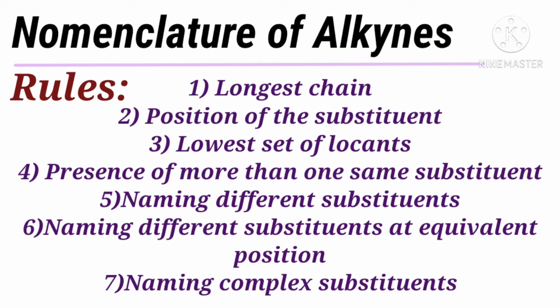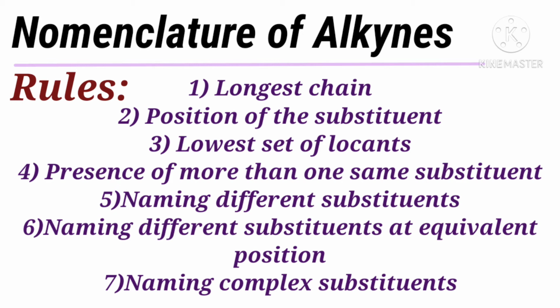The first one is the longest chain rule, the second is position of the substituent, then lowest set of locants, presence of more than one same substituent, naming different substituents, naming different substituents at equivalent positions, and naming complex substituent.